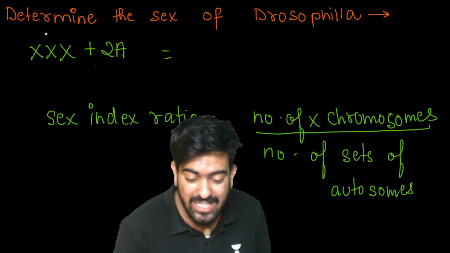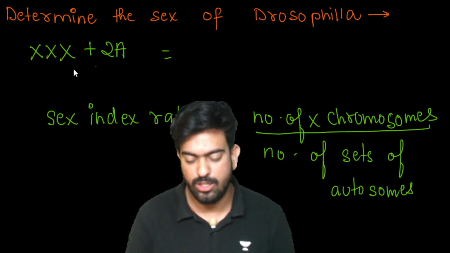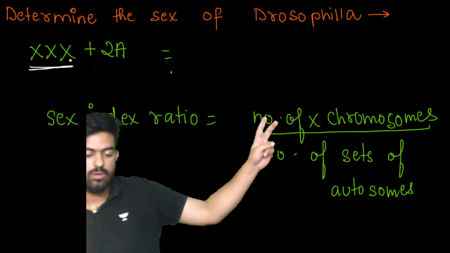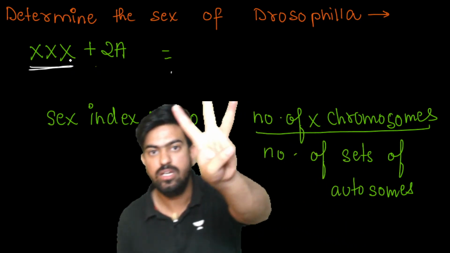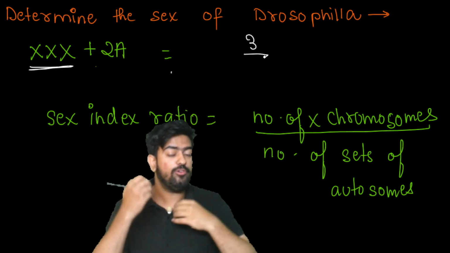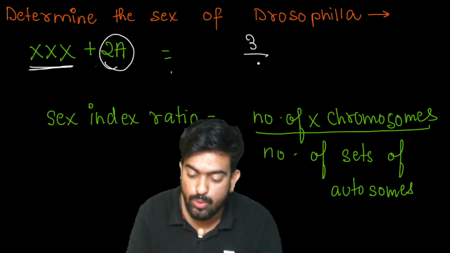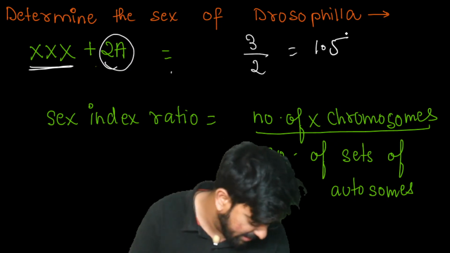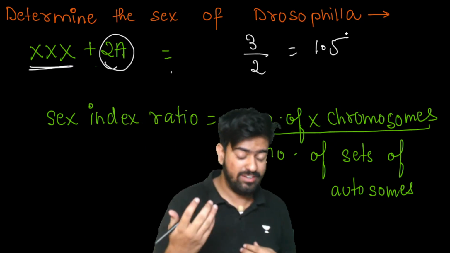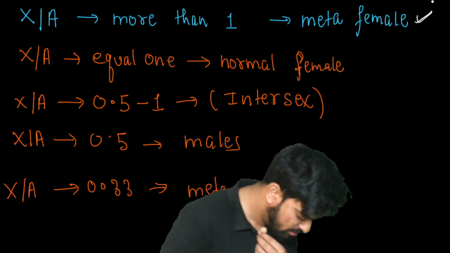So see here. How many X can you see? Not your X, okay? This X. We can see 3 X chromosomes here, so write 3. And how many sets of autosomes do we have? We have 2. So 3 divided by 2 will give us 1.5. And 1.5 is more than 1, and more than 1 is meta female.